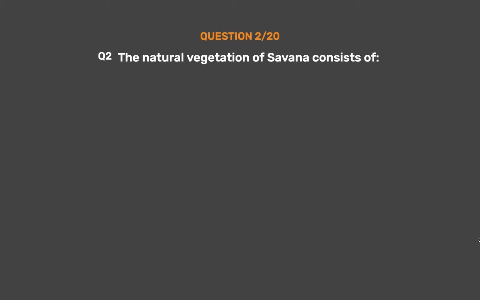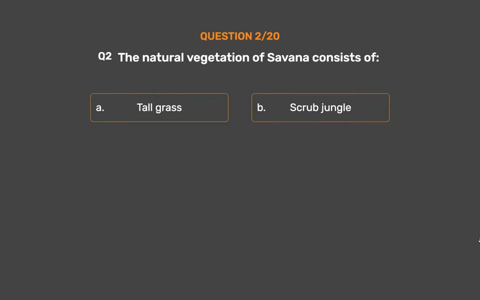The natural vegetation of Savanna consists of Option A, tall grass. Option B, scrub jungle. Option C, short grass. Option D, trees.